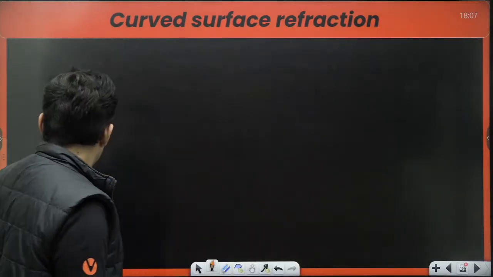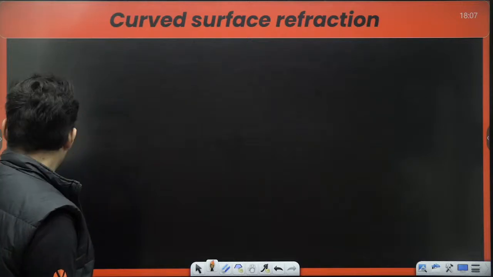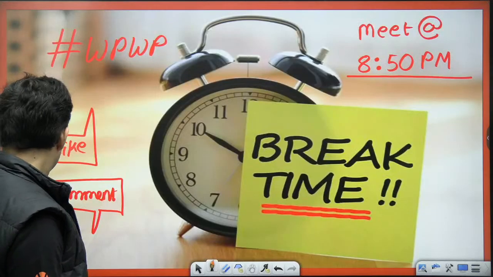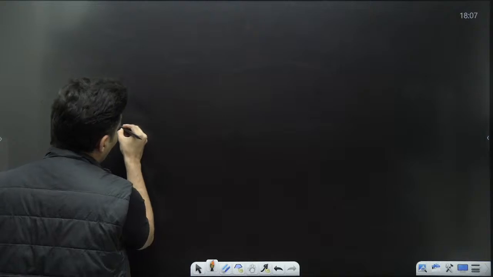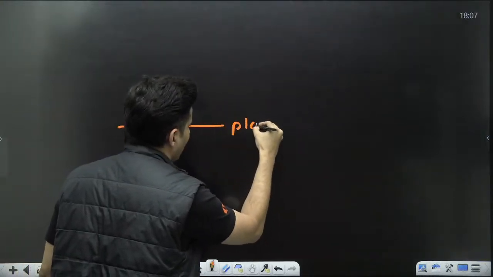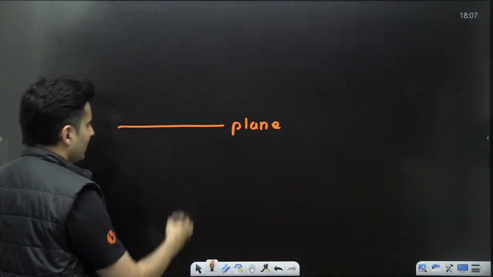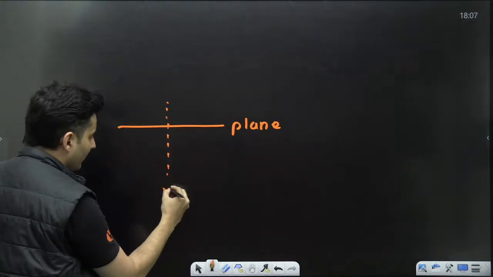Now, my dear students, let me add a slide here. When you have a plane surface, you draw a normal to it.